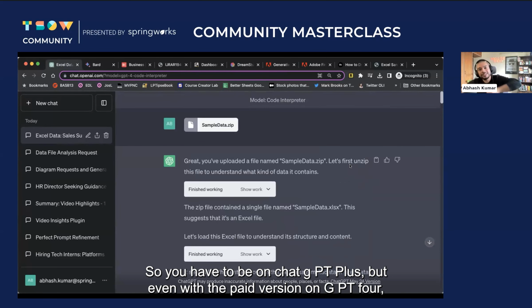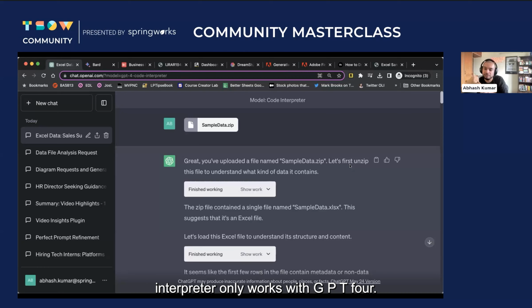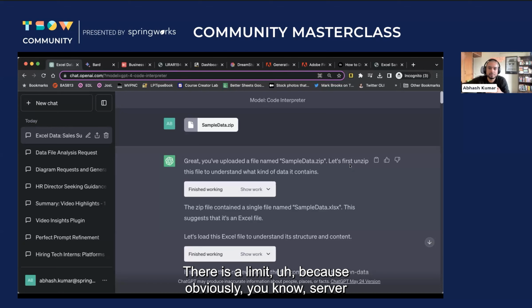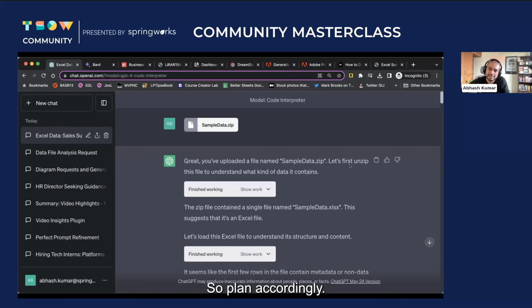But even with the paid version, the code interpreter only works with GPT-4, and there is a limit because obviously server costs go high. So at $20 per month, you get only so much. So you get like 25 messages per 3 hours, right? So plan accordingly. Cool. Yeah, currently these things are not possible.